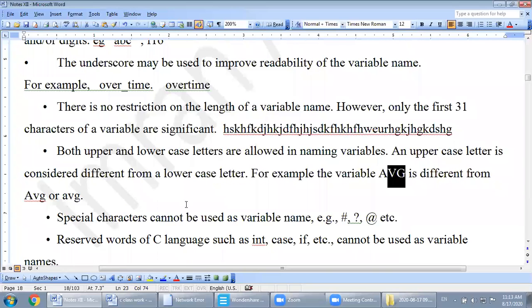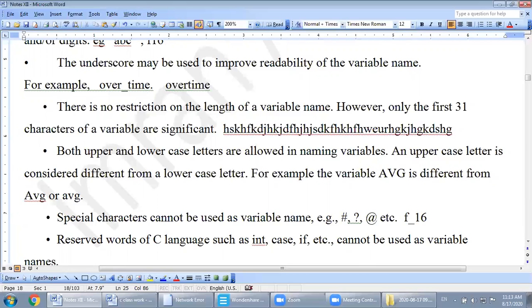Next rule, special characters cannot be used as variable names. For example, hash, question mark, at the rate, etc. Let's say I was using f underscore 16. This is acceptable because underscore is allowed.